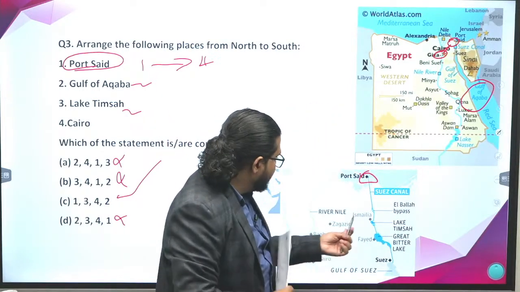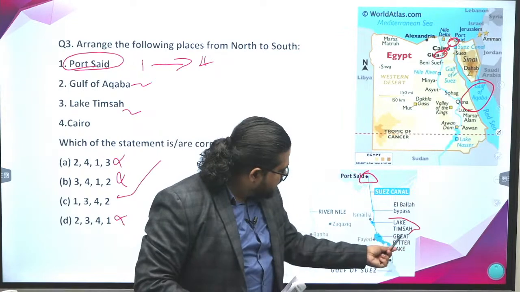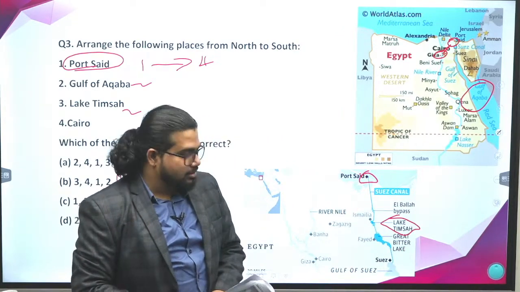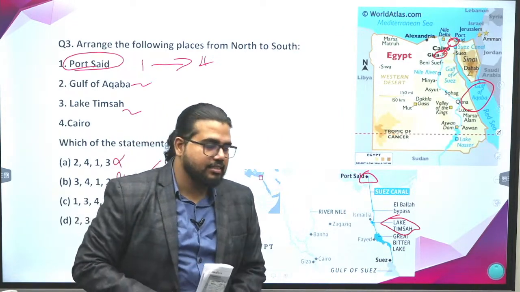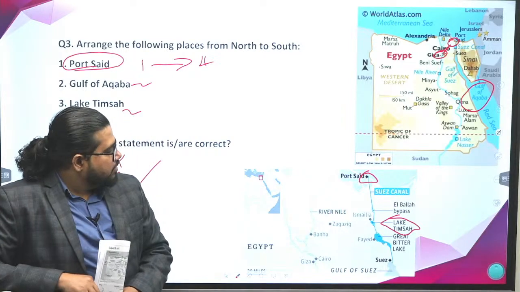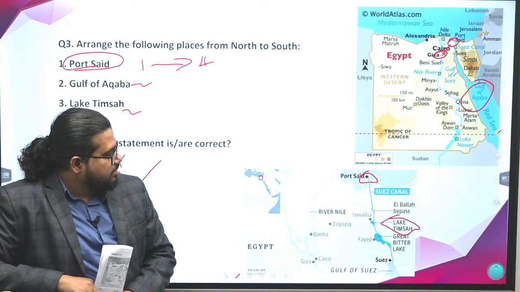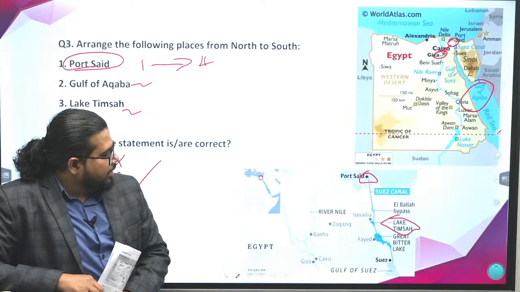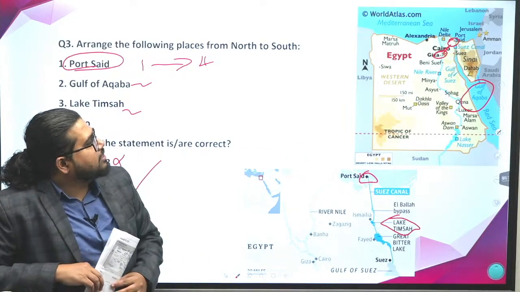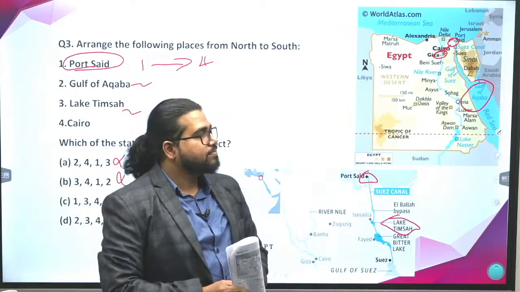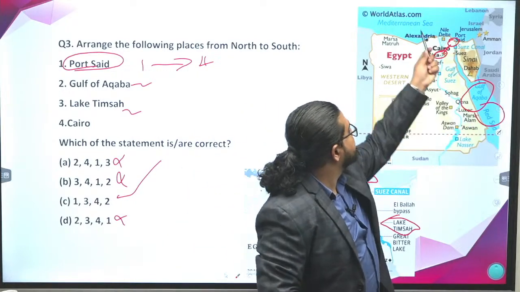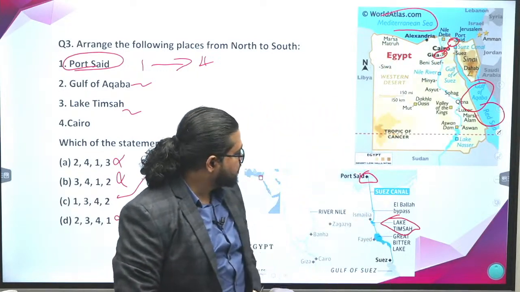Lake Timsah will be here. Lake Timsah is somewhere in the Suez. Okay. Suez Canal connects which two seas? Red Sea here and Mediterranean Sea.